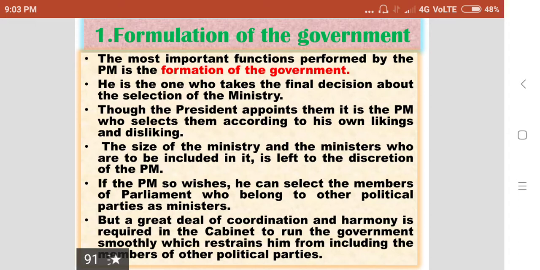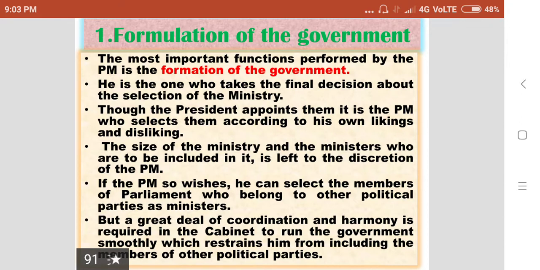The most important powers and functions of the Prime Minister are, first, formulation of the government. This is the most important function of the Prime Minister, who formulates the Union government. He is the one who takes the final decision about the selection of the ministry. Though the President appoints them, it is the Prime Minister who selects them according to his own likings and dislikings.